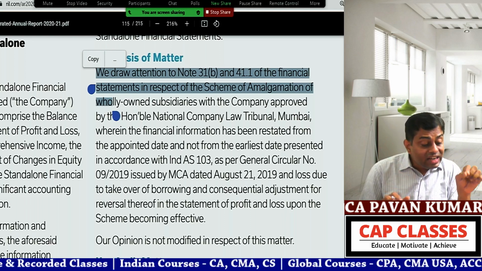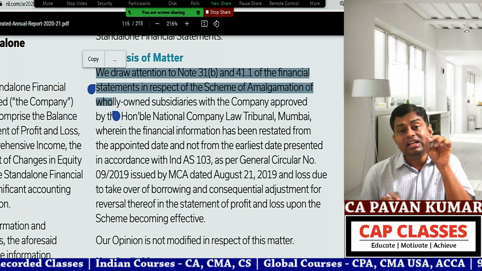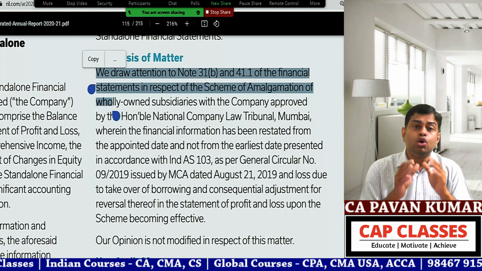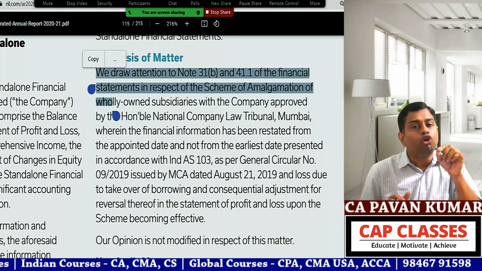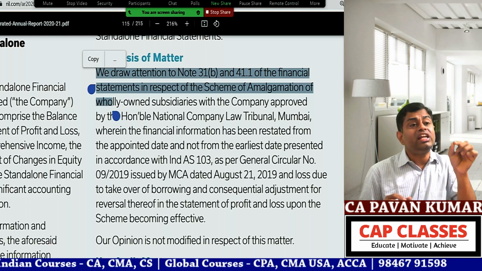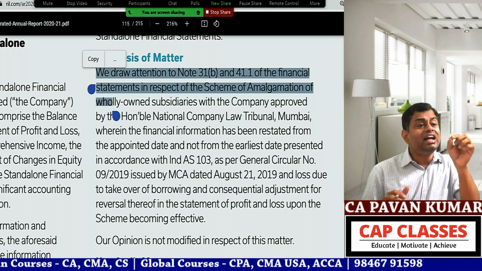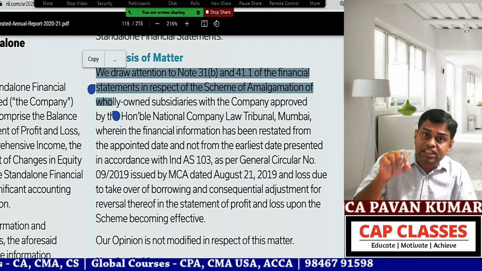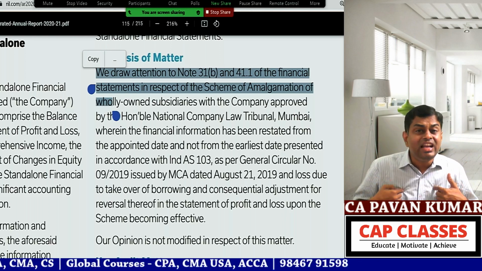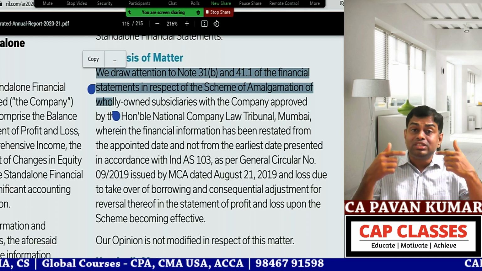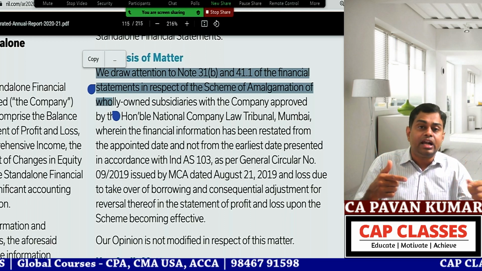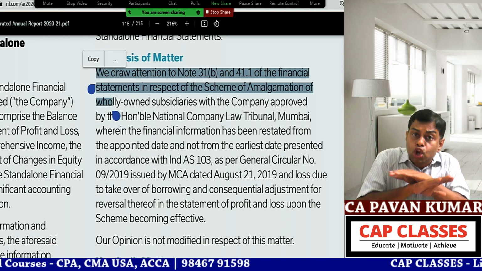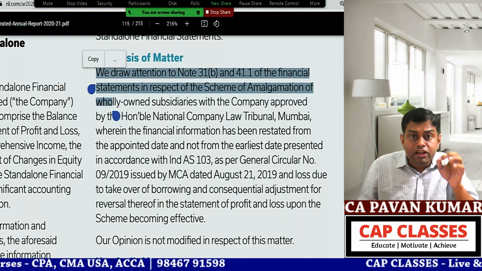So you should take the reference, dear reader of the audit report, dear user of the financial statements: go to note number 4, accounting standard 29, this is the issue, and I am putting that in the emphasis of matter paragraph because I feel it is important for a user's understanding of financial statements. But having said that, I am not modifying my report.